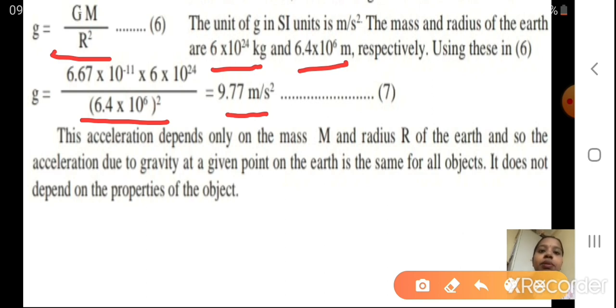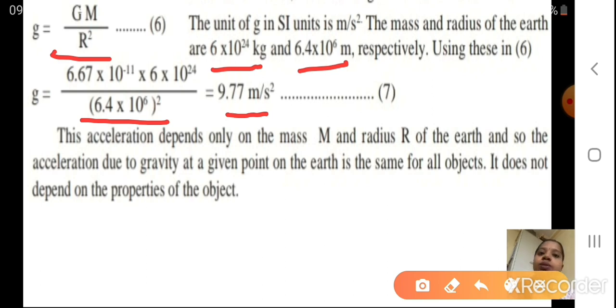Okay students, what am I getting? 9.77 meter per second square, which I can also round off to 9.8. And you know the standard g value you are using, that is 9.8, and the unit is meter per second square. So this acceleration depends only on the mass M and the radius R of the earth, and so the acceleration due to gravity at a given point on the earth is the same for all objects.